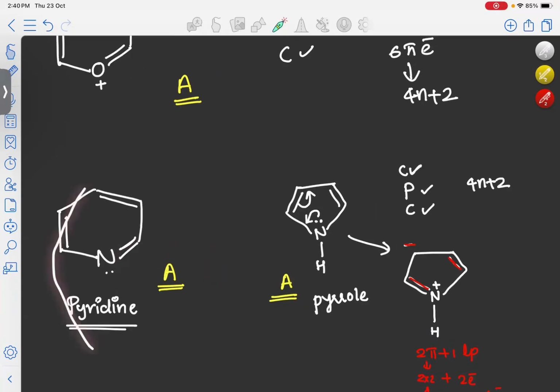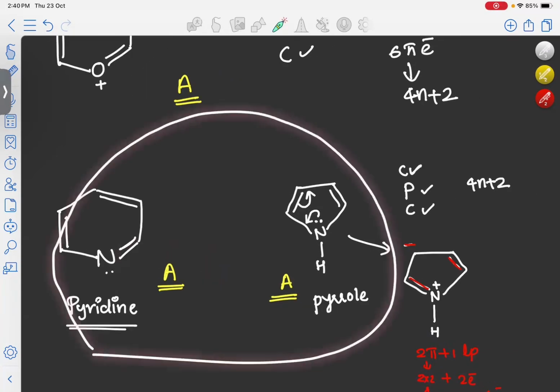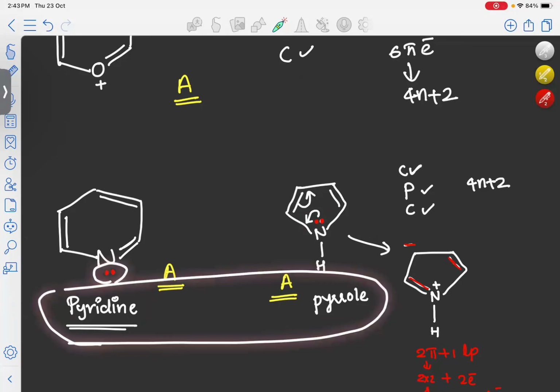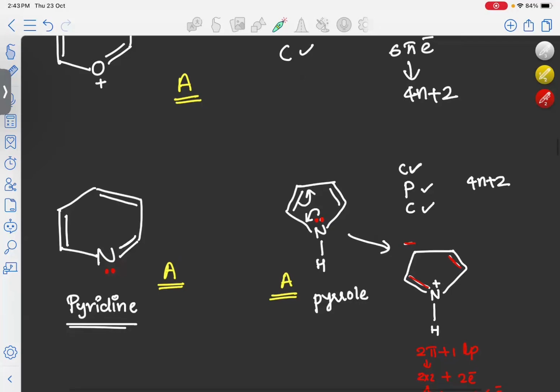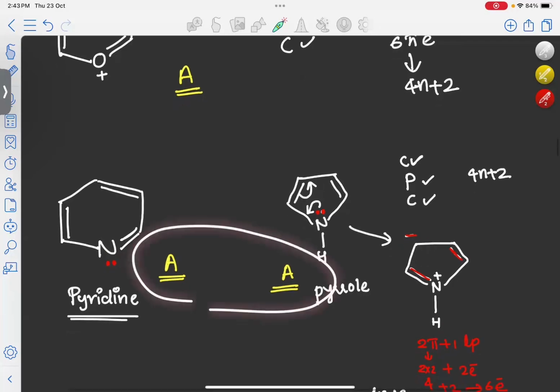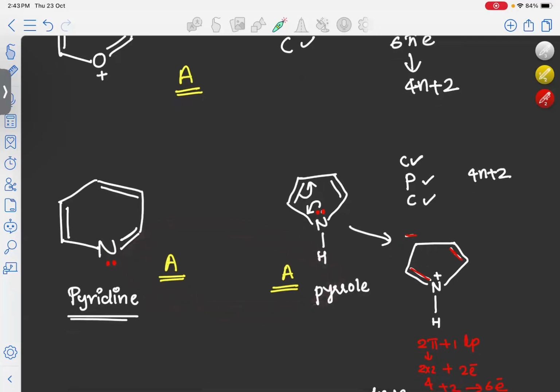Now, if you look at the difference between pyridine and pyrrole, pyridine is more basic because in pyrrole, this lone pair is taking part in conjugation. So the availability of this lone pair is less. But in pyridine, this lone pair is readily available. So the basicity is more. Both are aromatic, but only in basicity does the difference come.